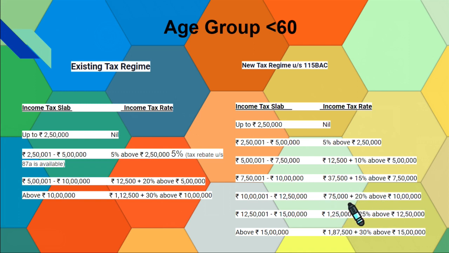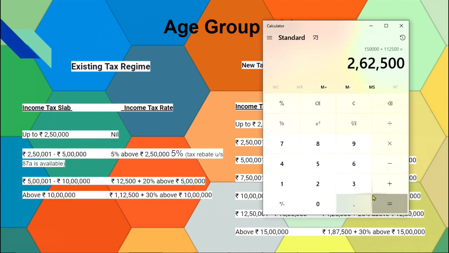Then the next slab is 12,50,000 to 15 lakhs. His tax liability becomes 1,25,000 plus 25% of the amount above 12,50,000. That is 2,50,000 at 25%. Let me give you an example.